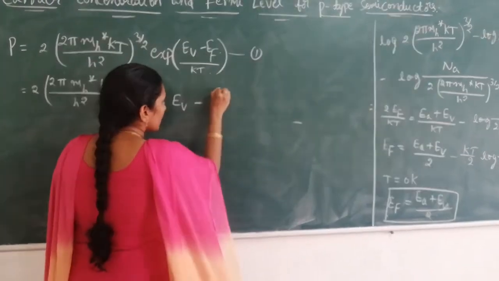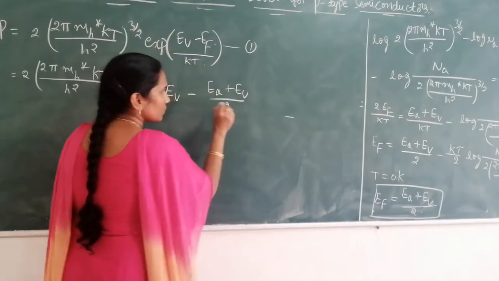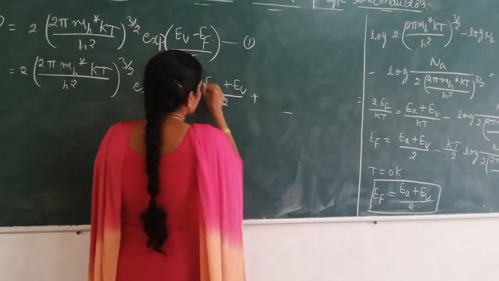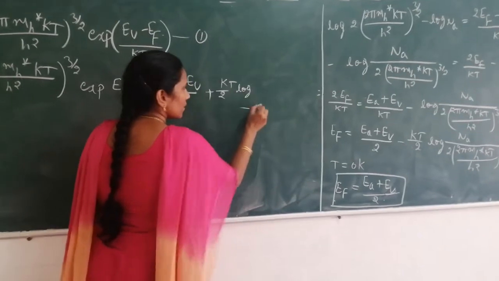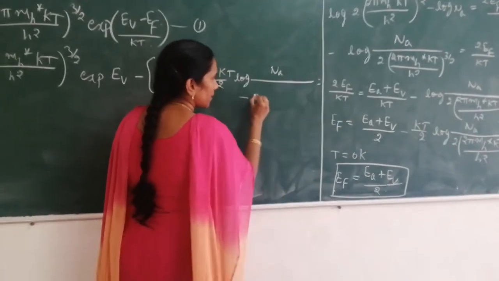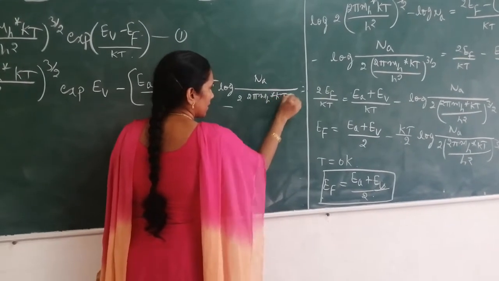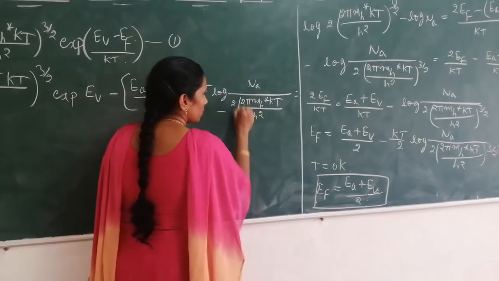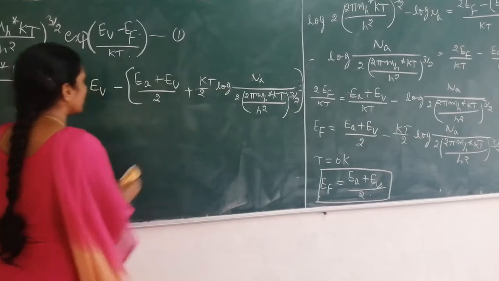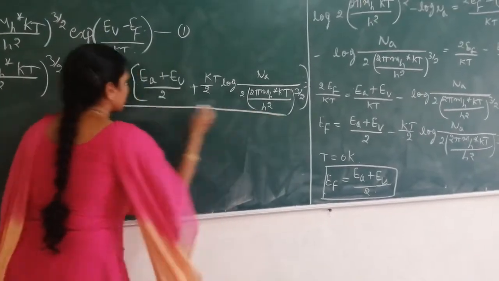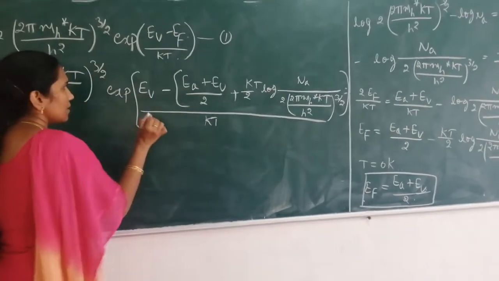EF is nothing but (EA + EV)/2 minus into minus plus (kT/2) log[Na / (2(2π mh* kT/h²)^(3/2))]. So when you substitute the expression for EF in equation 1, it becomes like this. This is (EV − EF)/kT. So this is our equation 1.